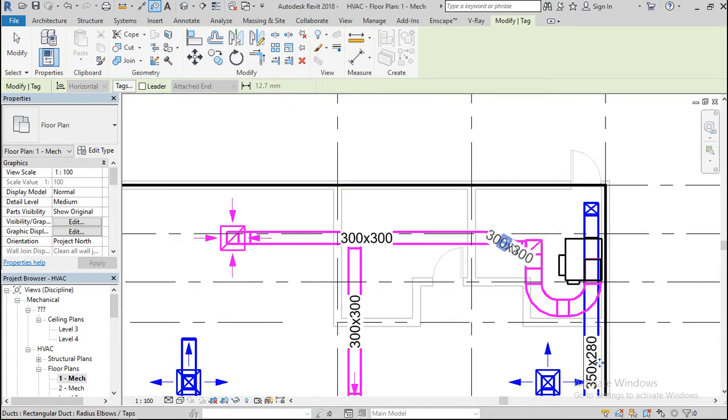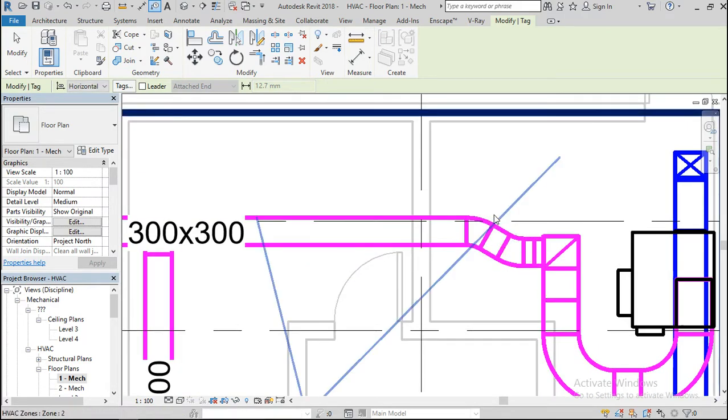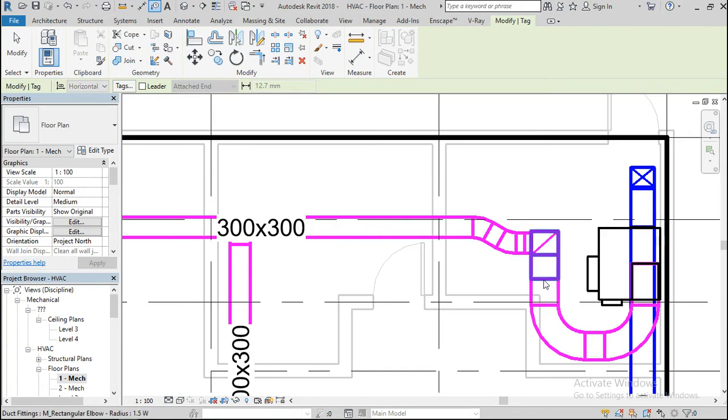Alright, these are all the same things, but I believe this should be different. This time around I think it's preferable if I get a leader.